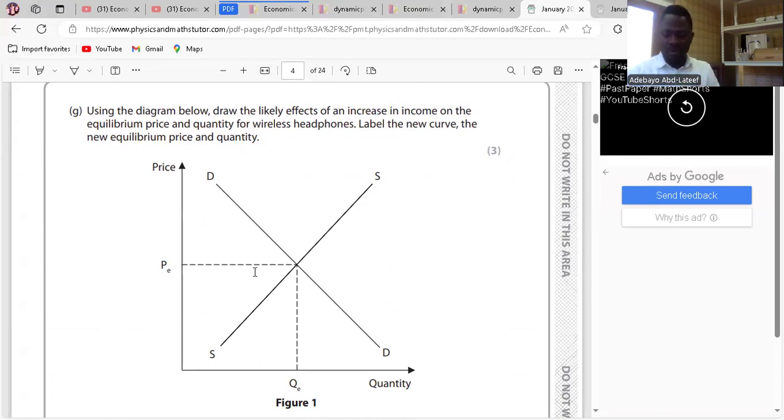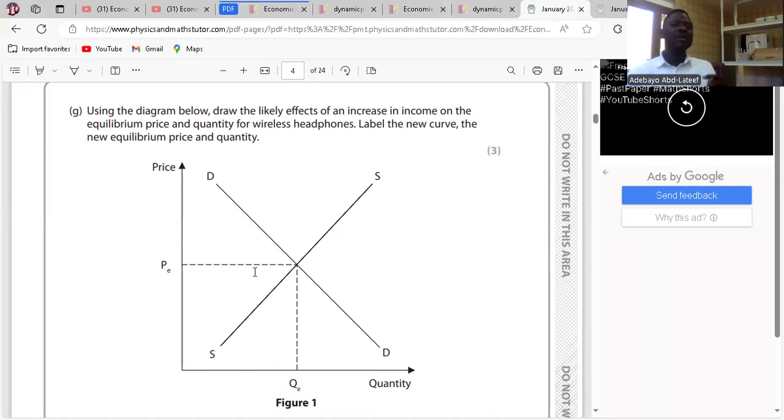Use the diagram below to draw the likely effect of an increase in income on the equilibrium price and quantity for wireless headphones. An increase in income brings about an increase in the purchasing power of households. That means when income increases, our consumption will increase, especially for normal goods. So the demand for goods and services will increase. As a result, the quantity will have expanded from QE to Q1 to the right.